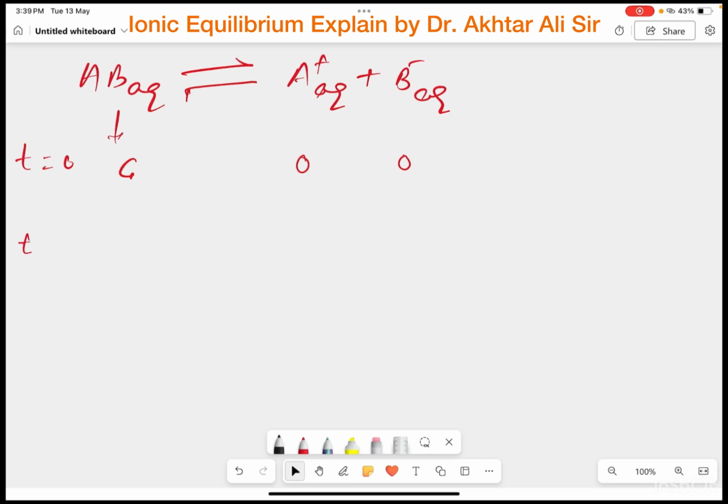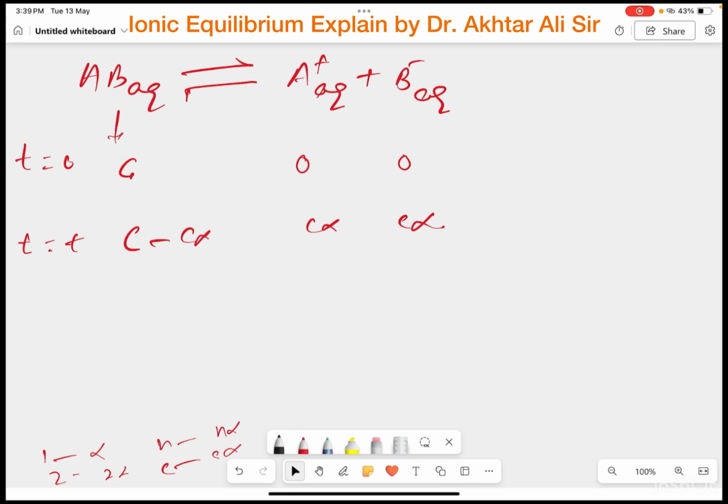After time t equals t, some part of AB is dissociated. From 1 mole, alpha is dissociated; from n moles, n alpha; so for C moles, it is C alpha. So AB is C minus C alpha, A plus is C alpha, and B minus is C alpha.